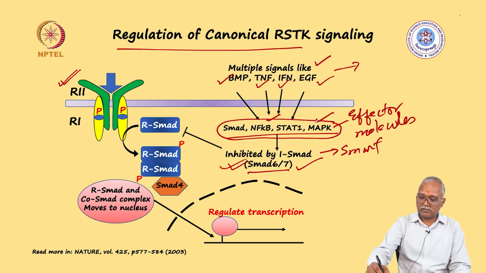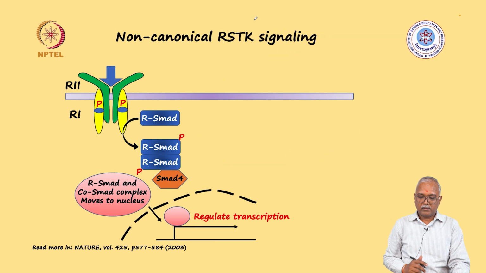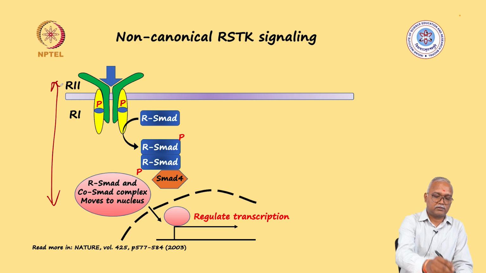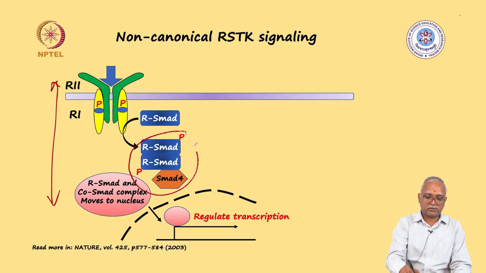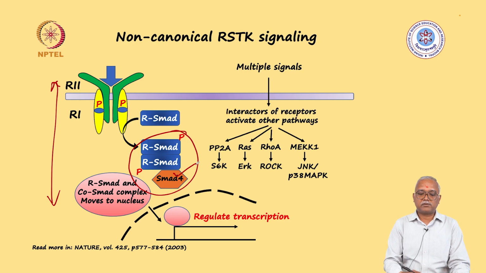Then if you saw this molecule coming into the picture through some of these ligands which are very specific to a receptor serine threonine kinase, are there non-canonical pathways of receptor serine threonine kinase which are activated? What we know as the normal canonical pathway, I have dealt with this a couple of times now, but the idea was that this complex of phosphorylated rSmad as a dimer and SMAD4 or the co-SMAD go inside the nucleus and do the signaling. What happens in case of non-canonical RSTK signaling?